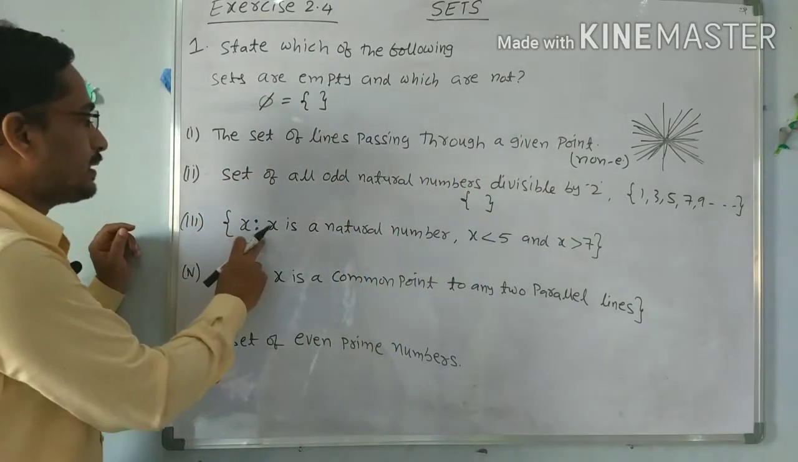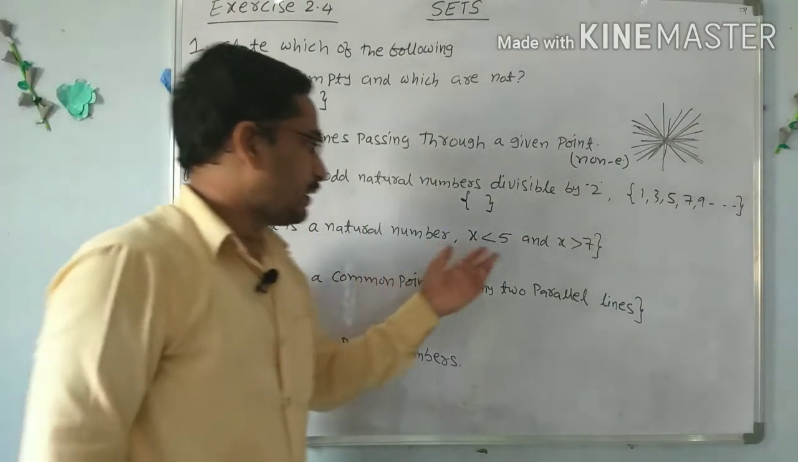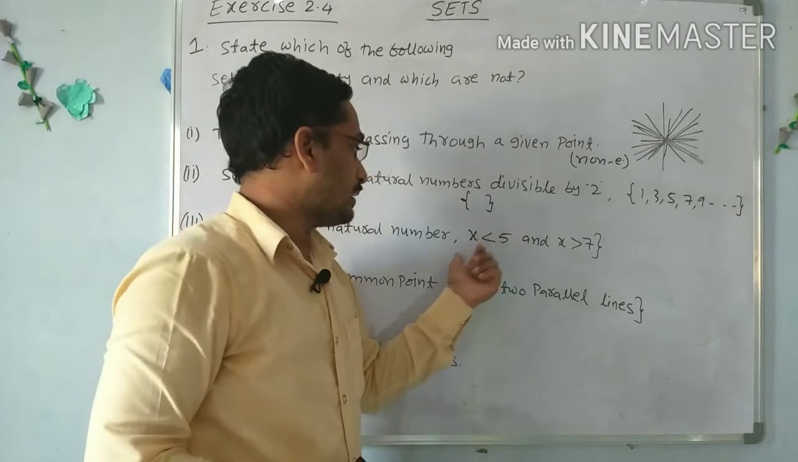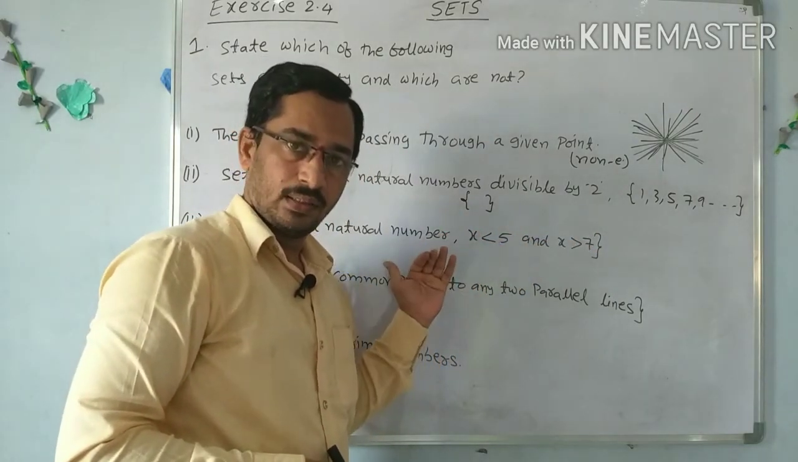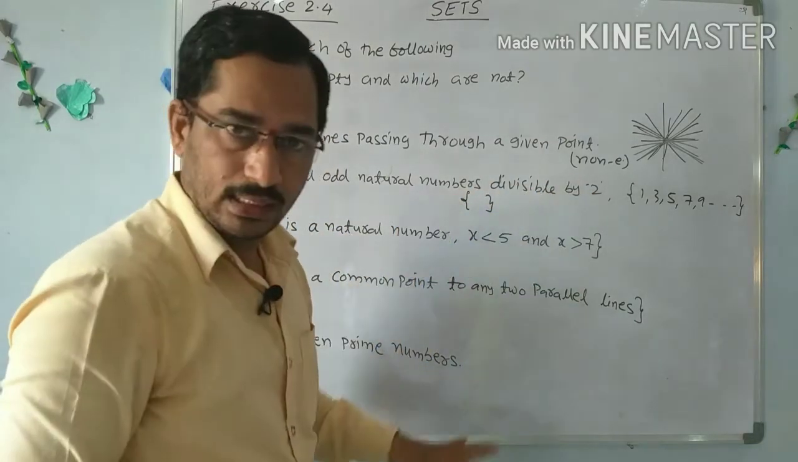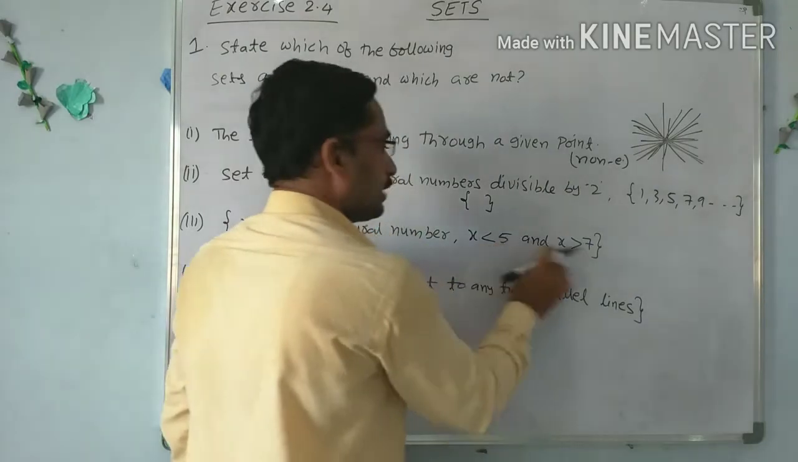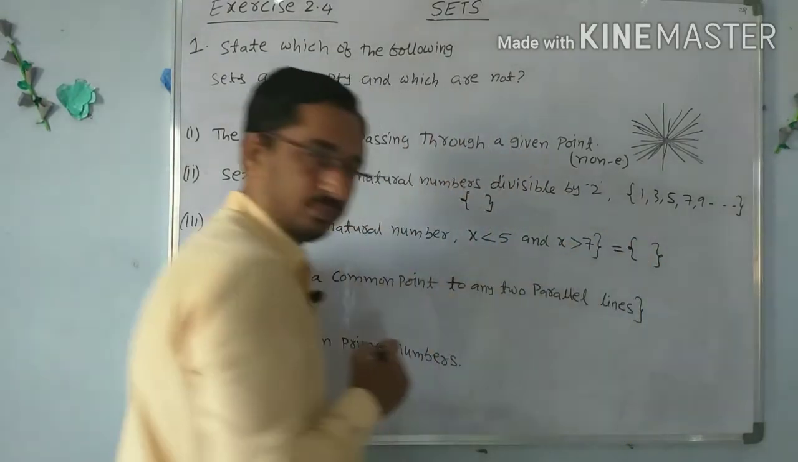Next, x such that x is a natural number and the natural number satisfies the two conditions, which are less than 5 and greater than 7. Is there any number which is less than 5 and at a time greater than 7? There is no natural number which satisfies these two conditions at a time. So this is an empty set.